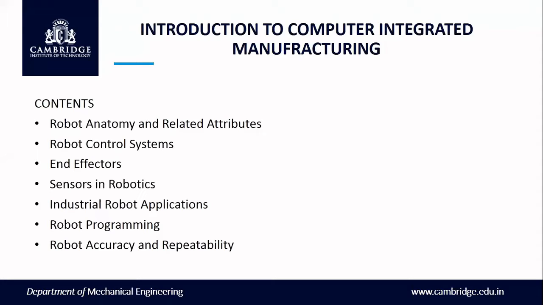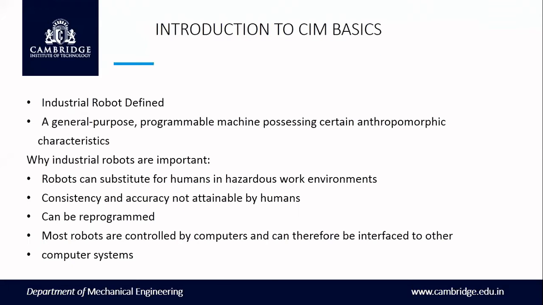Now, it's audible, right? If I ask what is a robot, what is actually an industrial robot, or basically a defined robot? An industrial robot is nothing but a general purpose programmable machine possessing certain anthropomorphic characteristics. That is called a robot, that is called an industrial robot, where it will save human intervention, and the human effort will be saved. Everything will be taken care of by the robots.